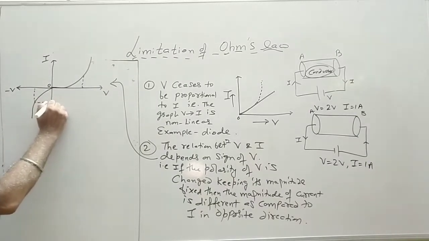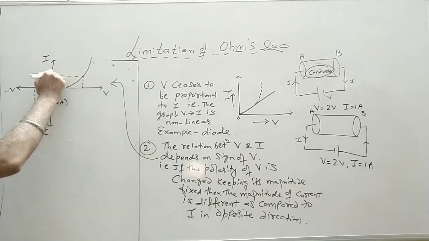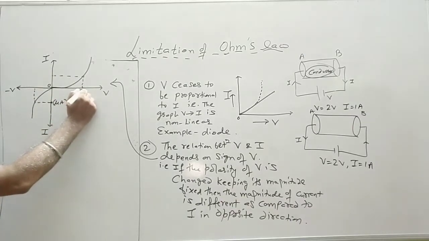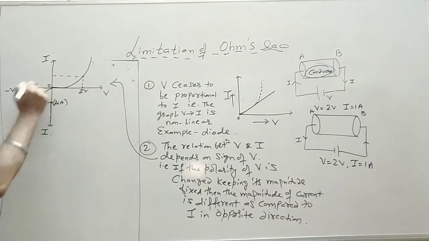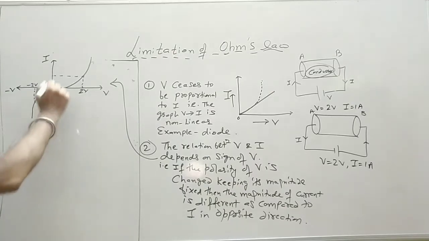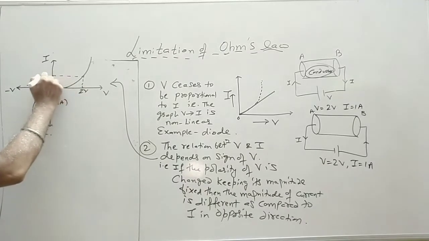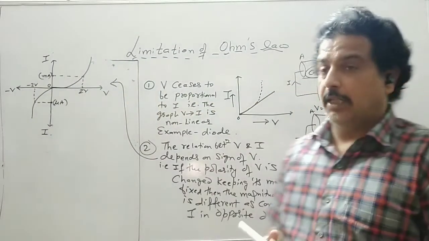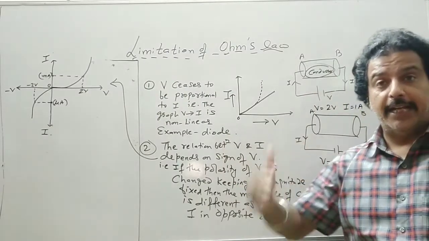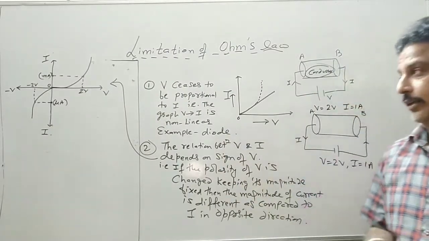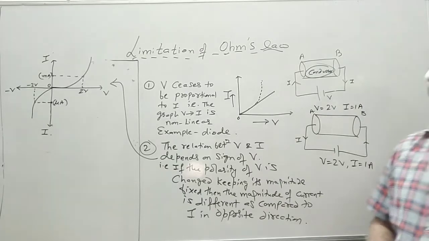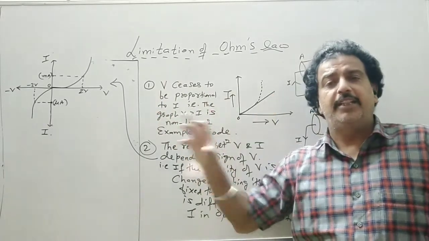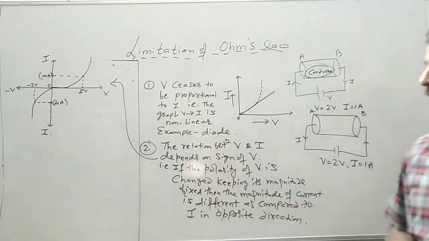This is the value of current. So if this value is microampere, for the same V, say this is 2 volt, this will be written as minus 2 volt because the polarity has changed. Now for 2 volt, the current will be of the order of milliampere, then this will be of the order of microampere. So there is a difference of 10 raised to 3 order, micro and milli. So all these things we generally see in semiconductor devices.